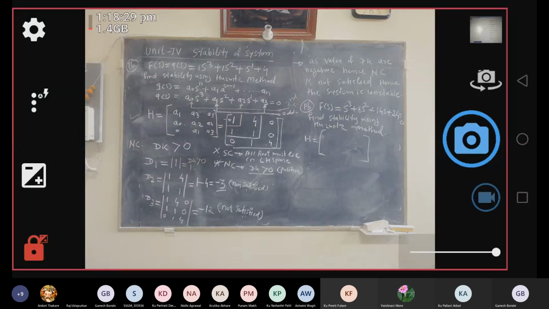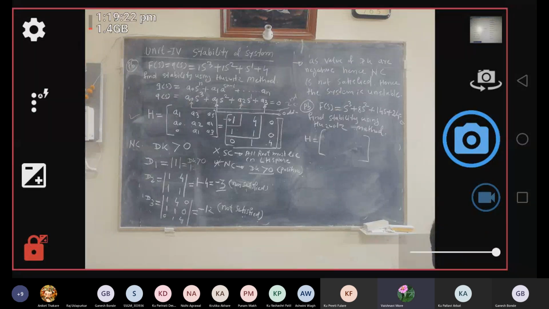Okay, but what are the difficulties of this? Anyone? What will be the difficulties of this method? Lengthy. Now, for a system up to third order you get a determinant up to third order, a 3x3 determinant at most. But if I ask you to determine the stability of a 5th, 6th, or 7th order system using this method, will it be an easy way to solve a 5x5 or 6x6 determinant?